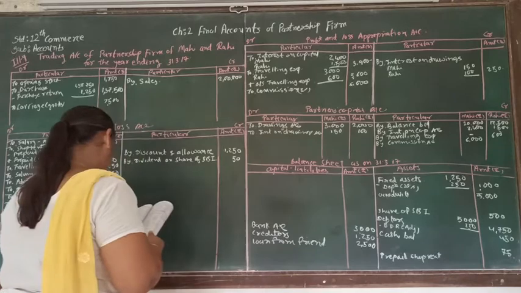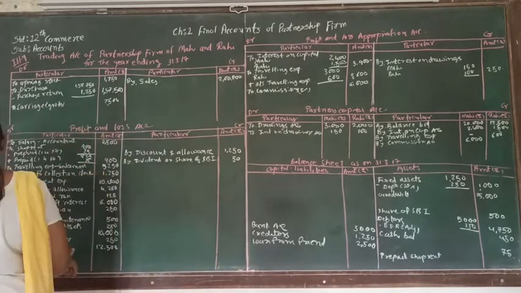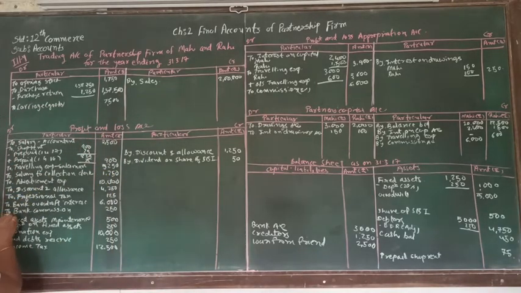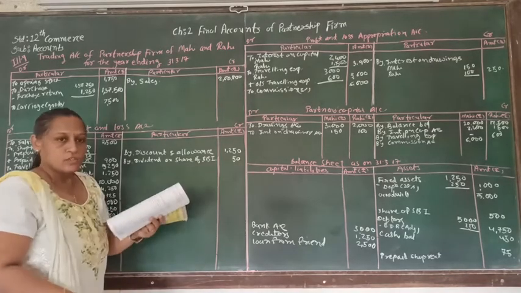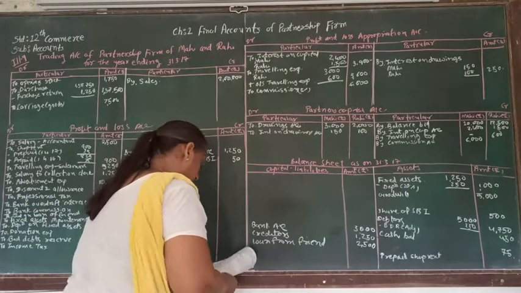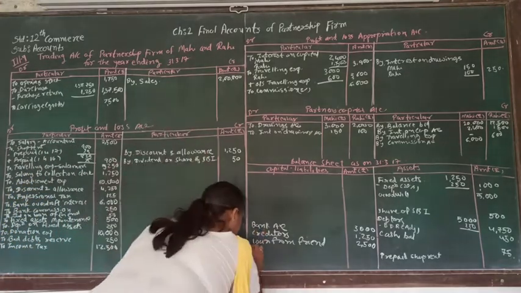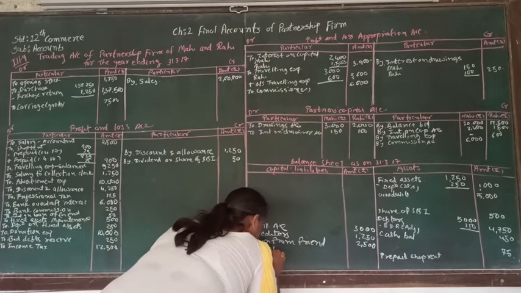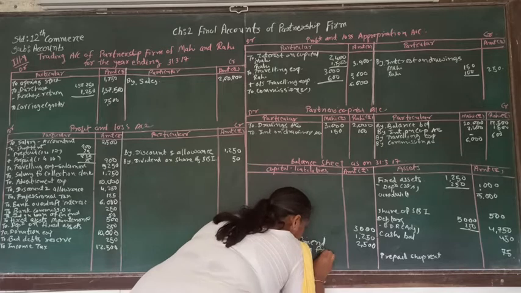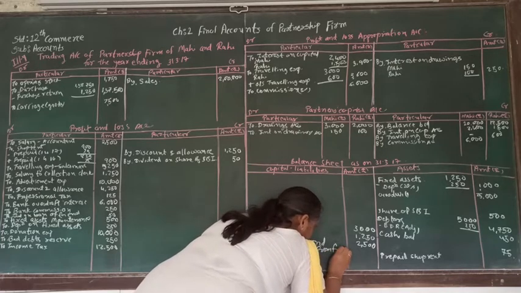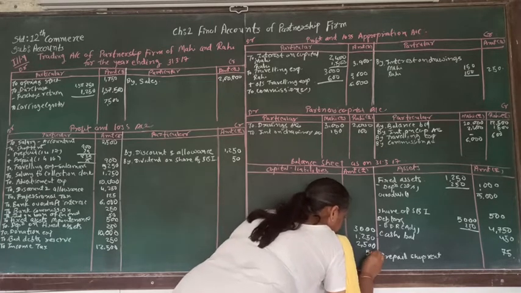So that is our expense, so that is supposed to be written here: interest on loan of friend, and that is rupees 50. And it is our liability, so it is supposed to be written here as a current liability: interest outstanding on loan of friend, rupees 50.